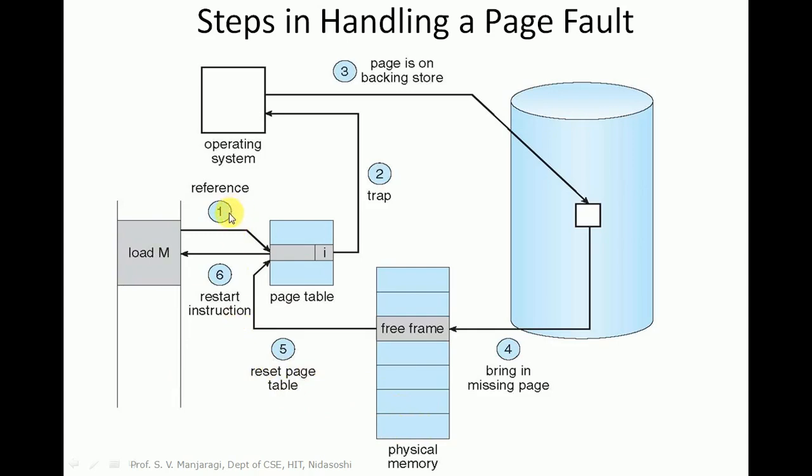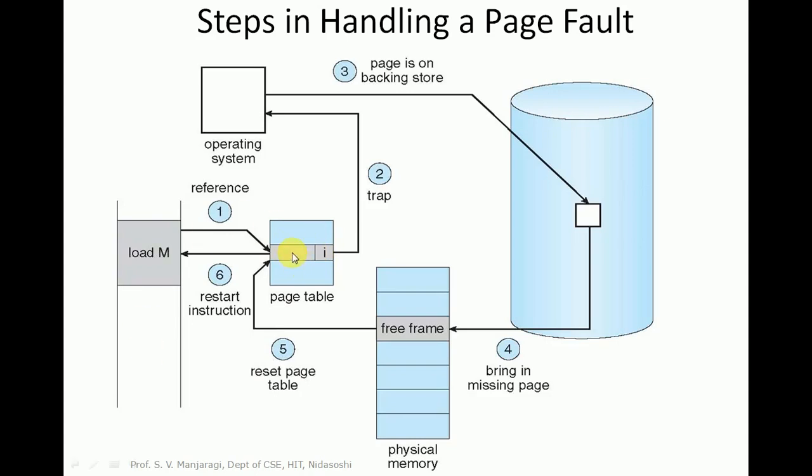So the operation 1, step 1, is we are making a reference to a particular page. It means a page is required for the execution, and after that if you look at the page table, the corresponding entry where the valid-invalid bit is set to I means that particular page is not there in the main memory. So then a page fault occurs. That is called a page fault.